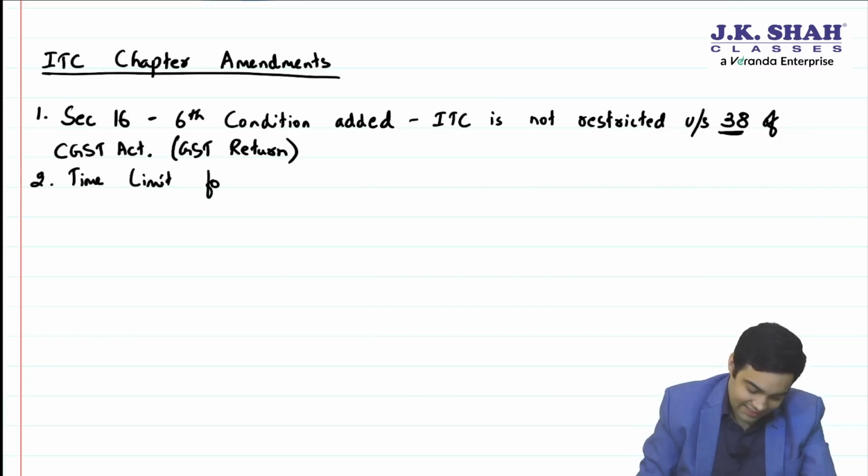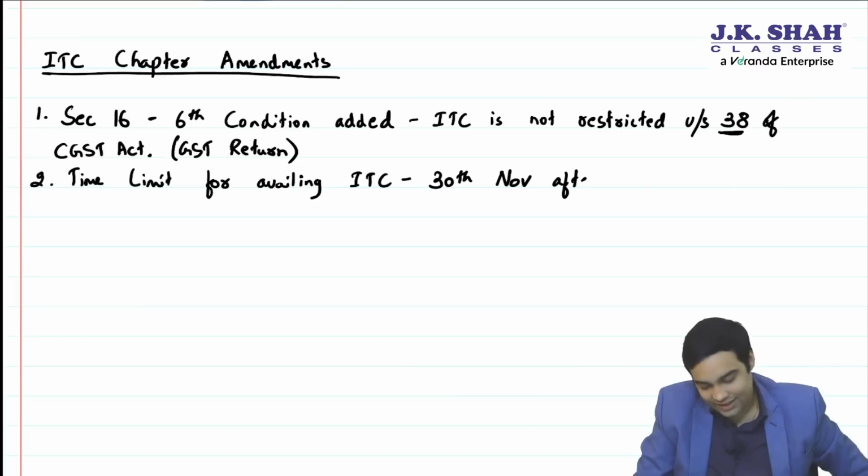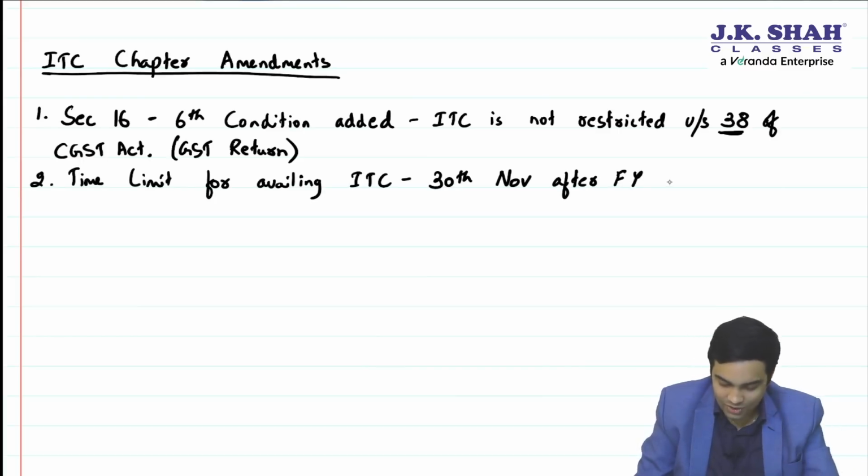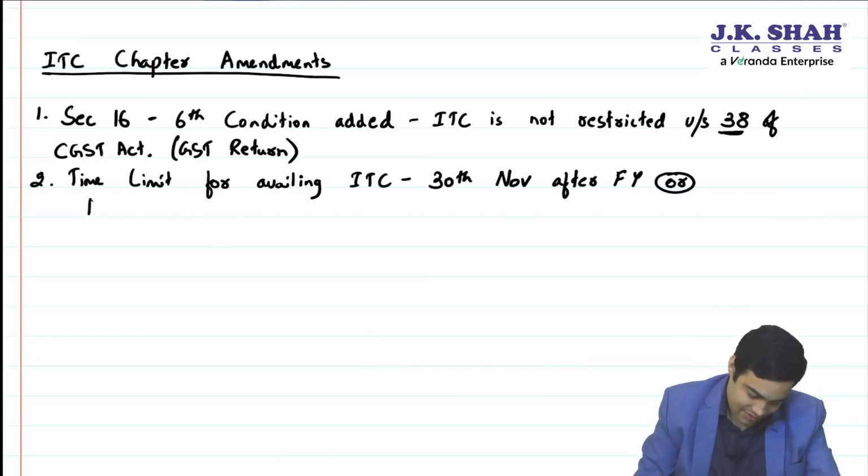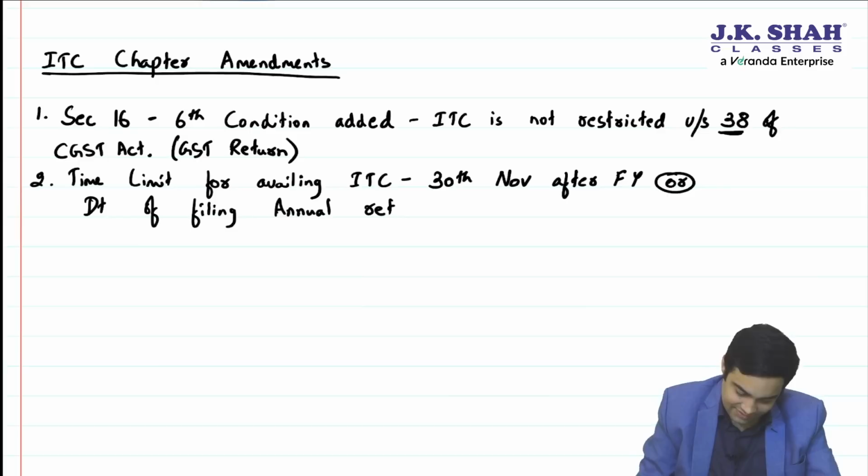for availing ITC. Now time limit for availing ITC is 30th November after financial year or date of filing annual return, whichever is earlier.